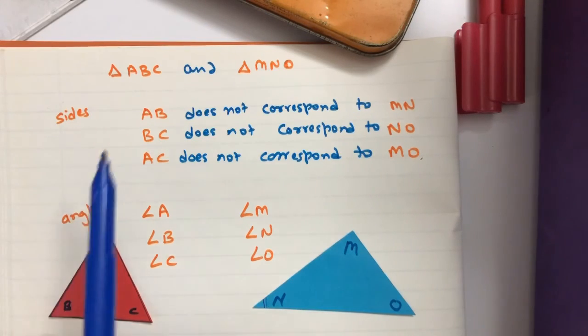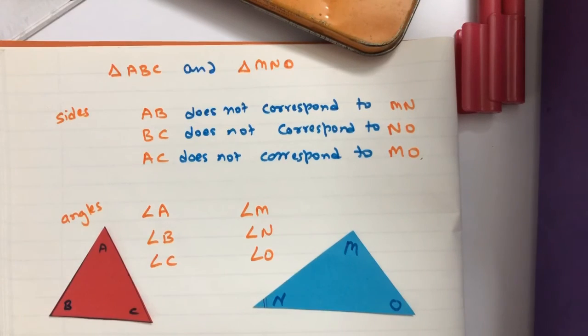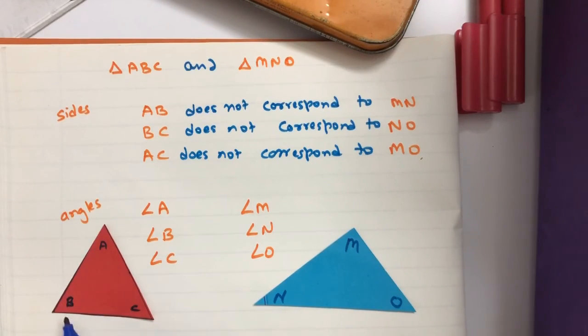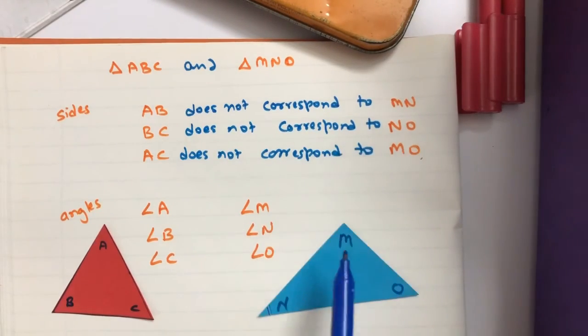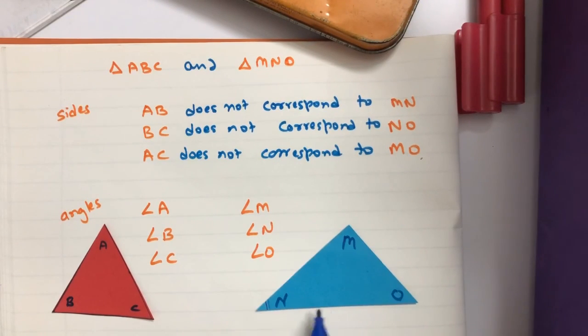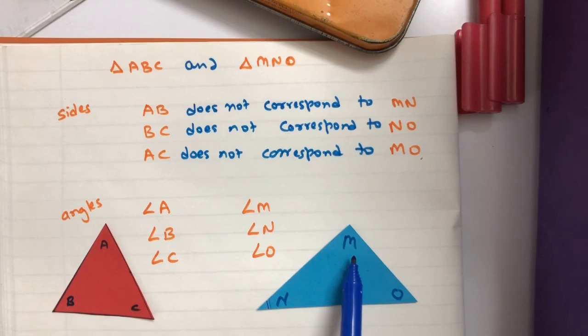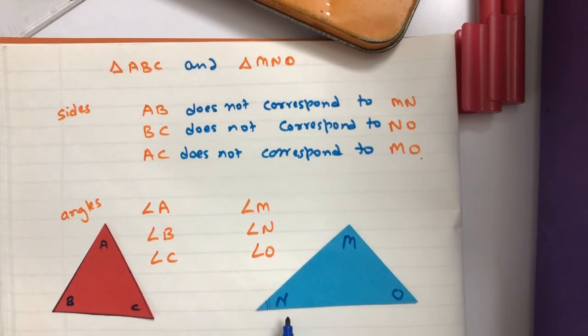So as I said, triangle ABC and triangle MNO are not congruent because side AB does not correspond to side MN. Similarly, BC does not correspond to NO, and side AC does not correspond to MO. Similarly, angle A does not correspond to angle M, angle B does not correspond to angle N, and angle C does not correspond to angle O.